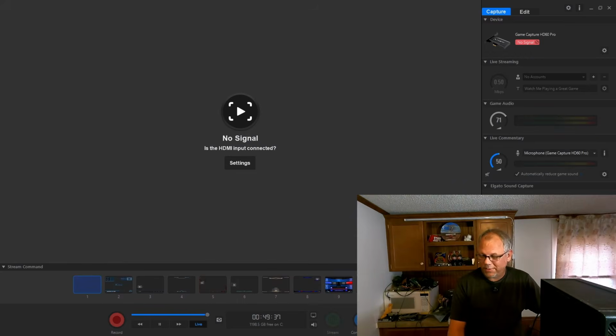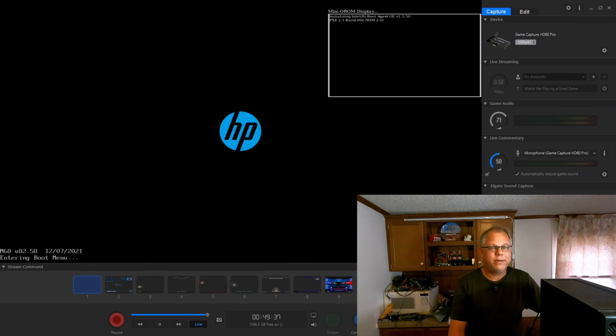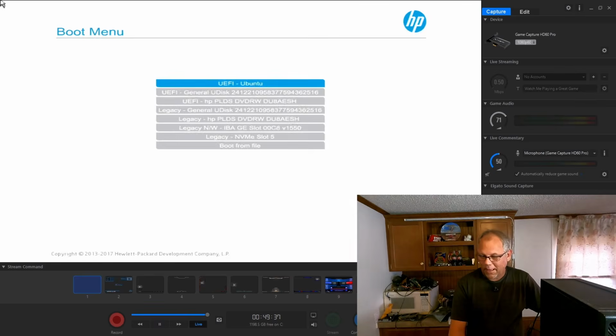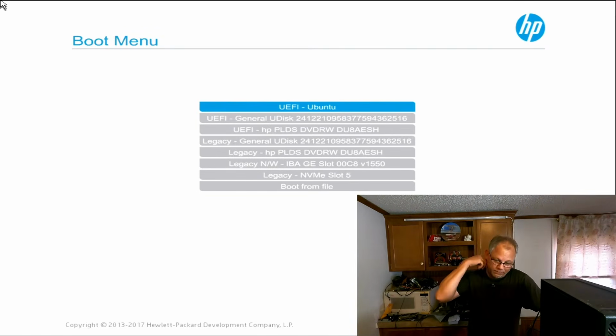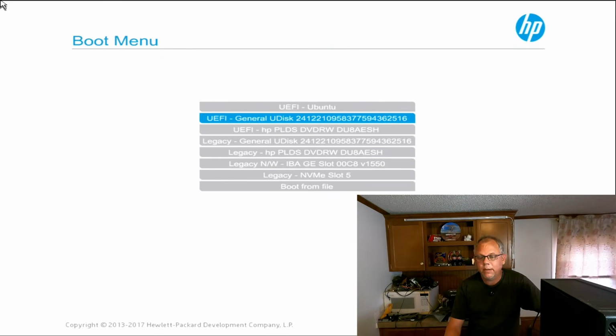I don't know what our boot option is. I mean, I should have probably figured that out. I got to do that every time I mess with this system. I should probably put on here what key does it. I think we got it, UEFI Ubuntu. But that could be Linux Mint. I don't know. UDisk. Let's see, legacy. Let's do UEFI UDisk because that's what they call these. They're UDisk. So let's see if that works.